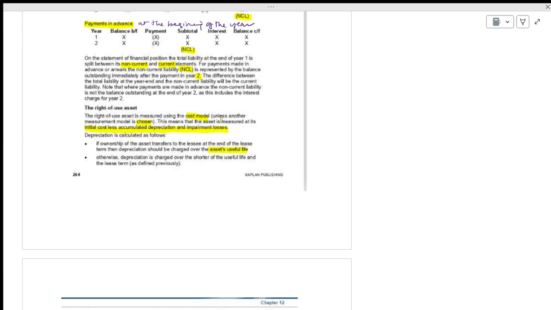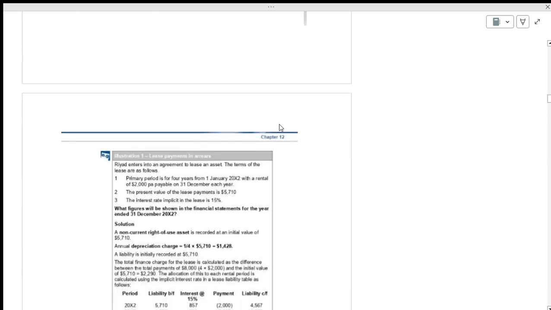If ownership of the asset is transferred to the lessee, okay, if you are transferring it to the lessee after the lease agreement, then it has to be charged over its useful life. Otherwise, depreciation is charged over the shorter of the useful life and the lease term. If you are using it for a restricted term, you will charge depreciation for the restricted term. That is common sense, not something new. If you are using it for 3 years, why would we charge for 10 years? So we have to make sure they mention each and every point clearly to us.